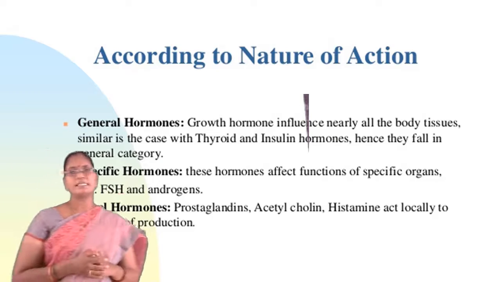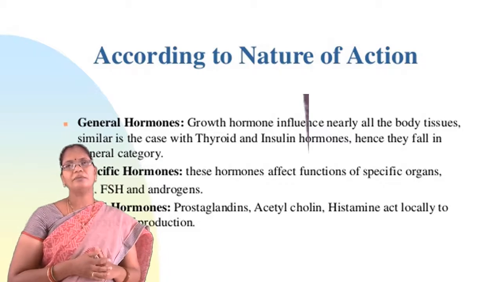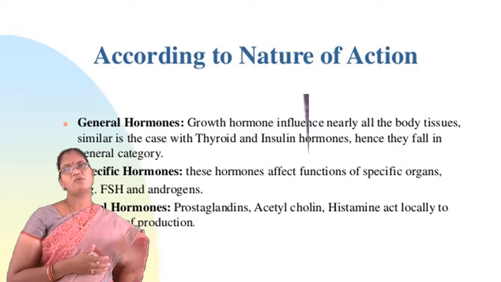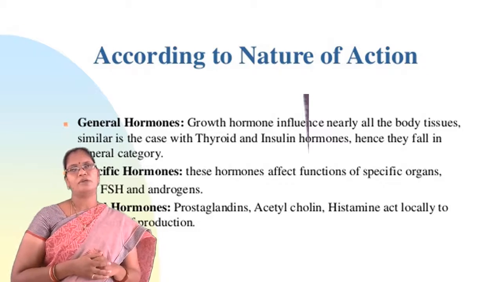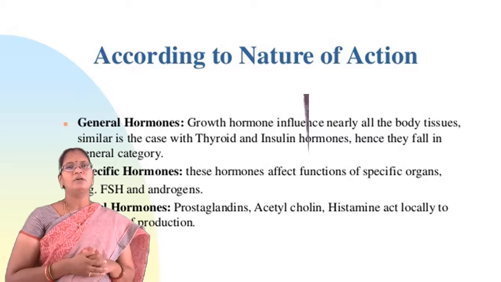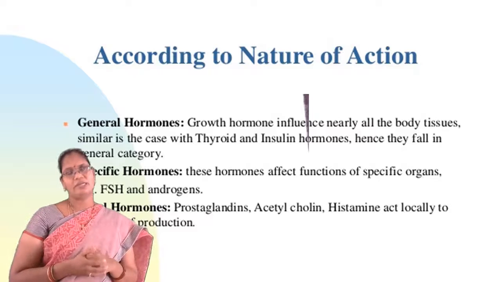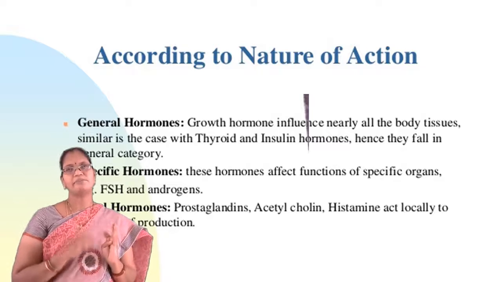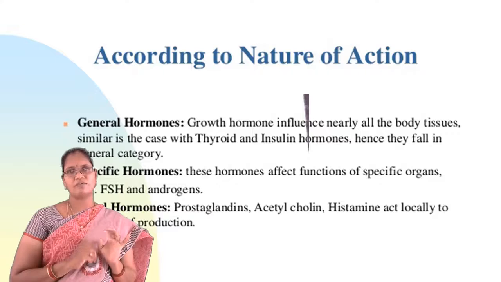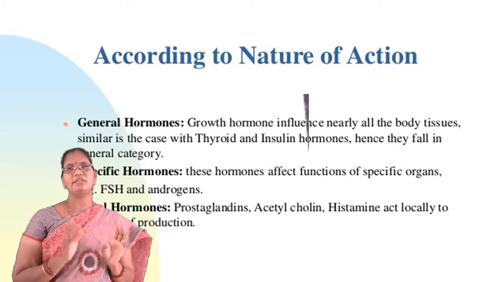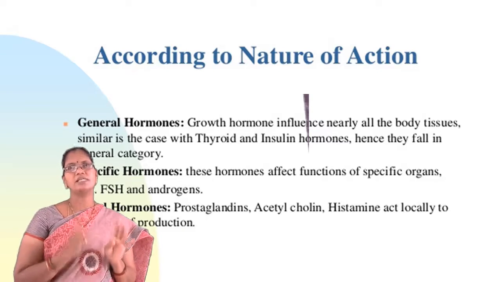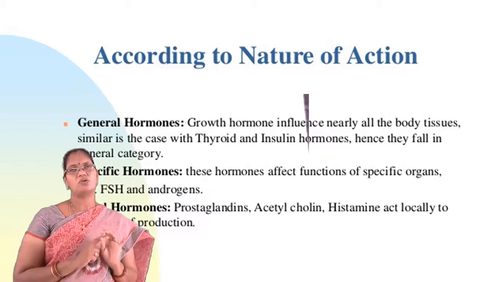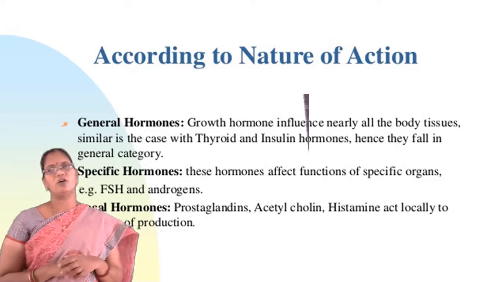Next we will go to the second category, that is classification of hormones according to their nature. According to the nature, the hormones are classified into mainly three categories: general hormones, specific hormones, and local hormones. So based on the mode of action, the nature of action, hormones are classified into these three categories. Now we will see the general hormones.